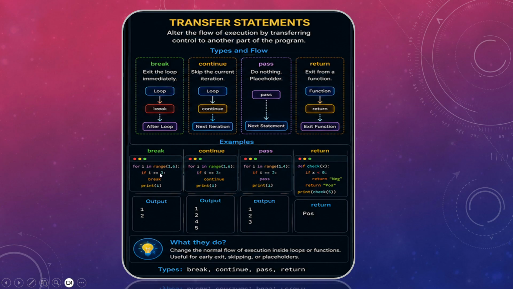But here, if i is equal to 3, that means this is comparing, right? Is i equal to 3? Then what should it do? Break. Break means it will not print, it will directly go out of the loop. So the output has just given 1 and 2, because at 3, break, it went out of the loop. Continue: it is the same thing, for i in range 1 to 6. That means it should have printed 1, 2, 3, 4, 5, correct? But here it is given if i is equal to 3, continue. As soon as i becomes 3, it says continue. That means don't print, directly go to the next item in the loop.